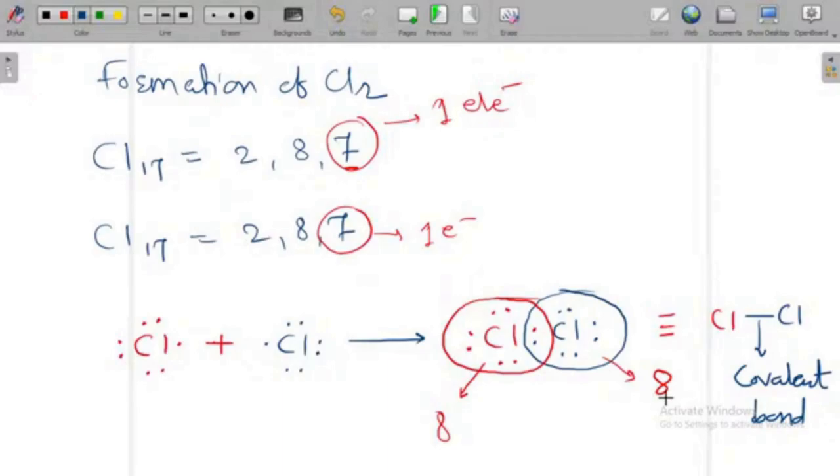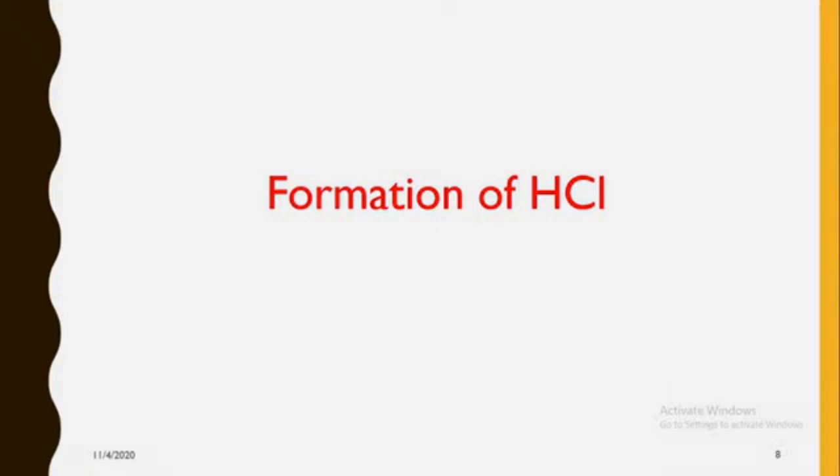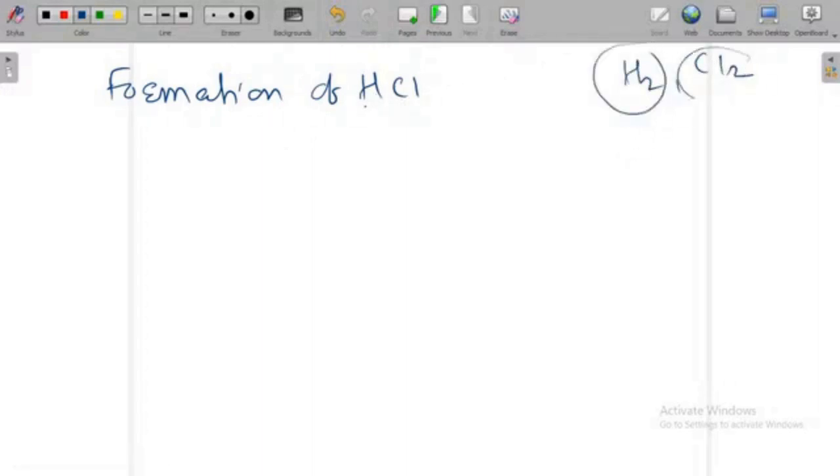Okay, chalo. We'll see the next example, that is the formation of hydrogen chloride. This hydrogen chloride is also a covalent bond. So how is it formed? See here. On the next page I am going to consider the formation of hydrogen chloride, HCl. So there are two different atoms. Till now we have seen H2 and Cl2. Both are the same, homoatomic. But this is a heterodiatomic molecule.